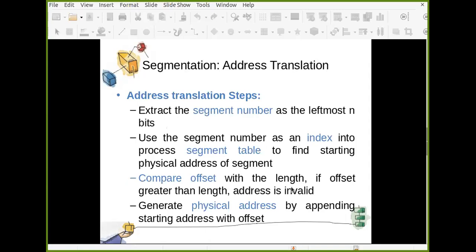Compare the offset with the length. Whatever m-bit offset is there, just compare that m-bit offset with the length of that segment. If the offset is greater than the length, that address is invalid because you are trying to refer to an address out of that segment. Generate the physical address by appending the starting address with the offset. If that offset is within the length of the segment, then simply append that offset with the starting address of the segment, and that will give you the physical address.